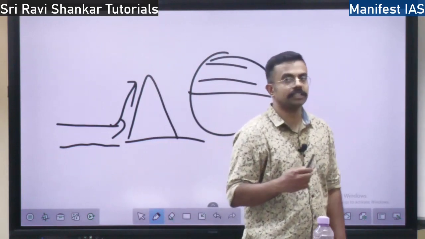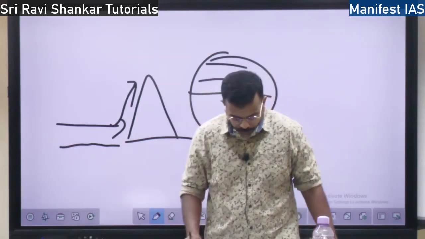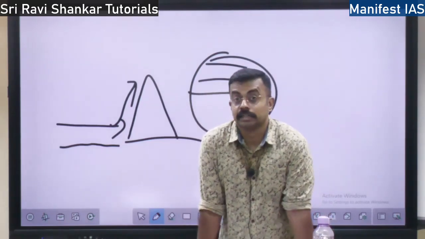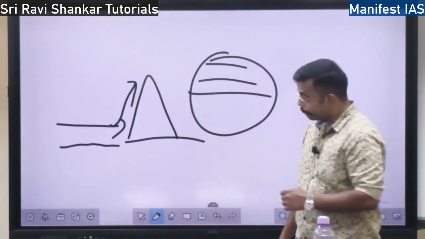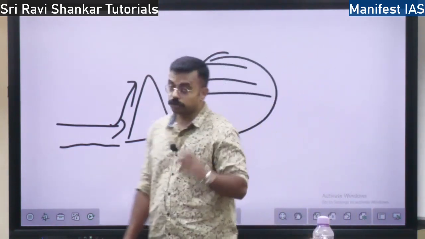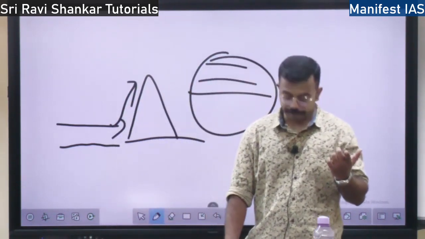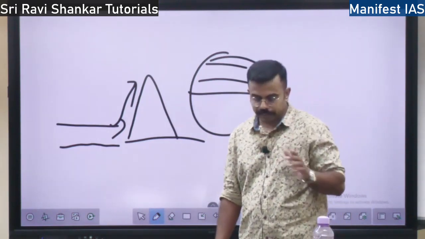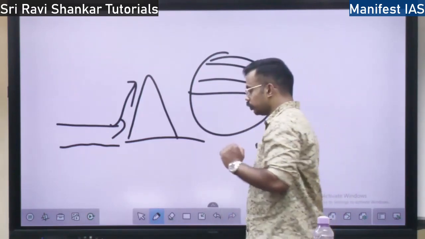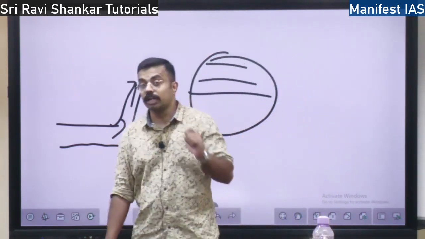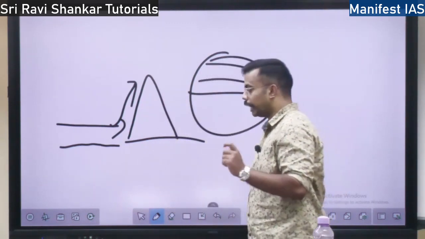How is it affected by the rotation of the earth? Because of the Coriolis force. So I told you ITCZ. I told you 5 concepts based on which the movement of the wind is affected, right? These concepts are very, very important. And when it comes to the general circulation of the atmosphere, the concept of ITCZ is very, very important. So how does the ITCZ work?